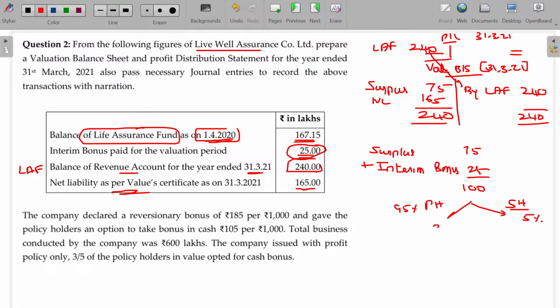So 95 will go for policyholders, 5 will go for the shareholders. In that 95, already we paid the interim bonus, so now we have to subtract this one, 25. Balance 70. Is that clear?